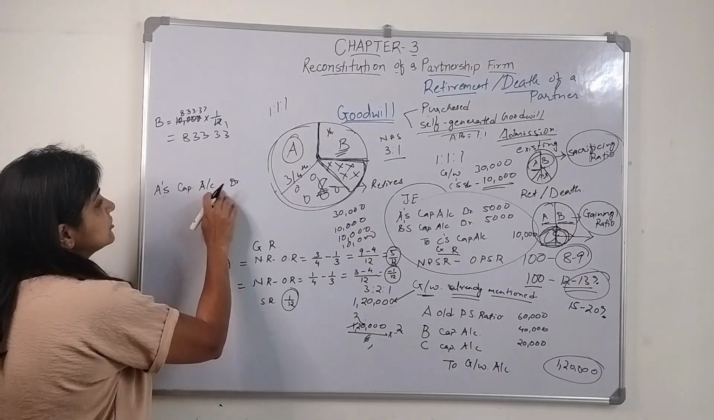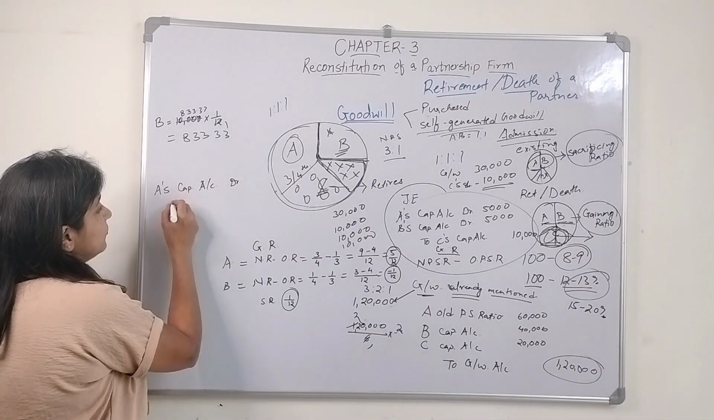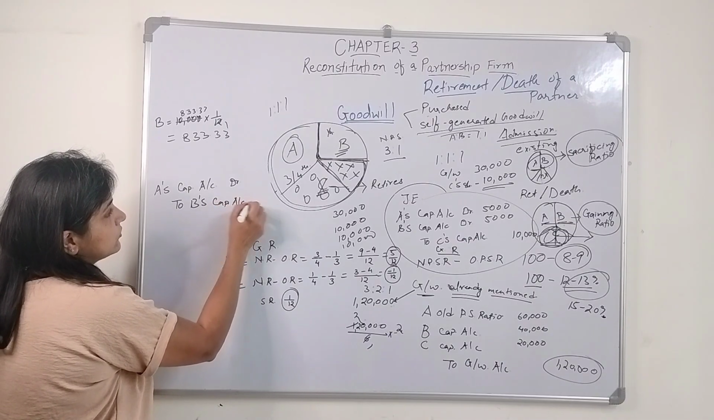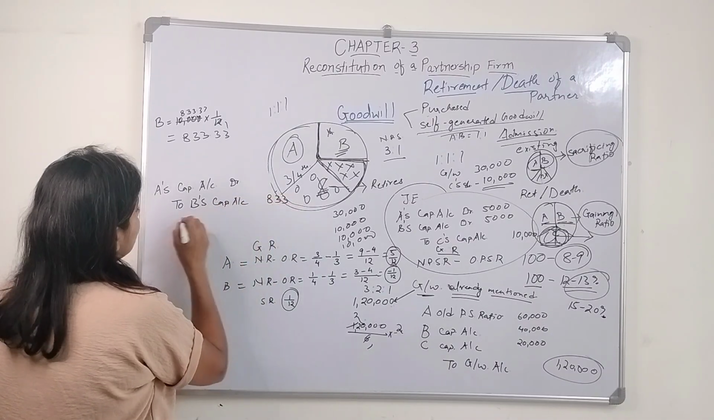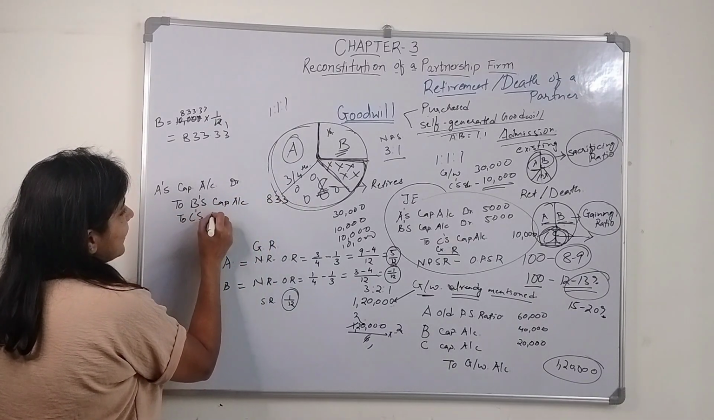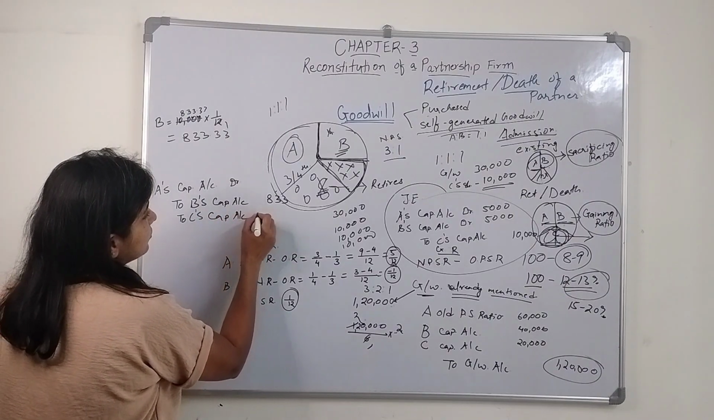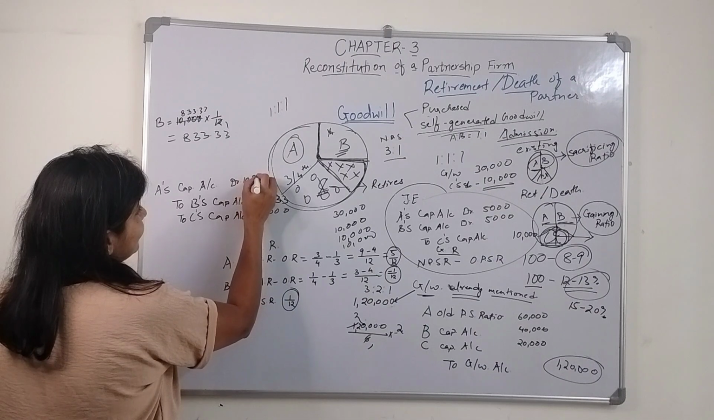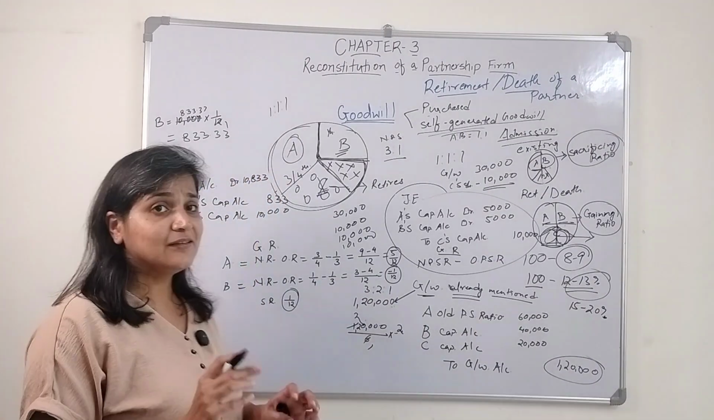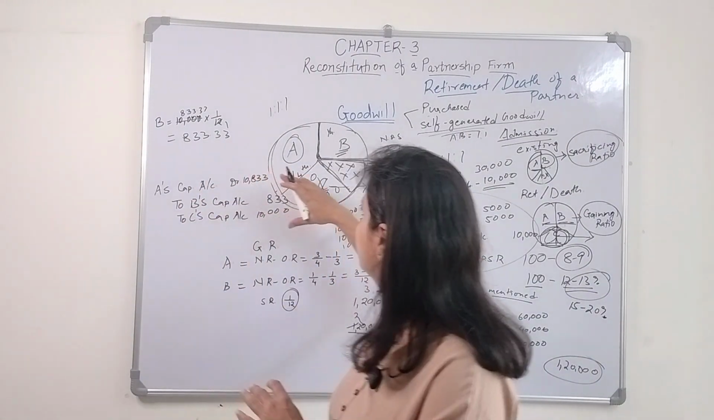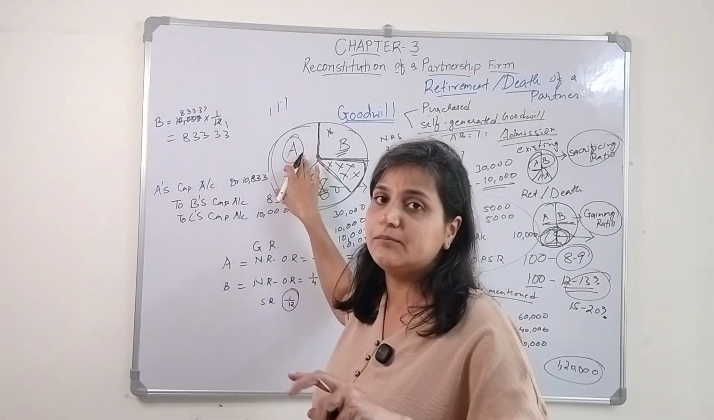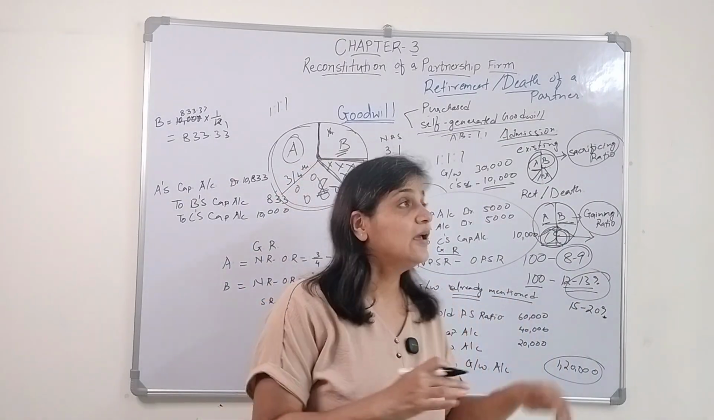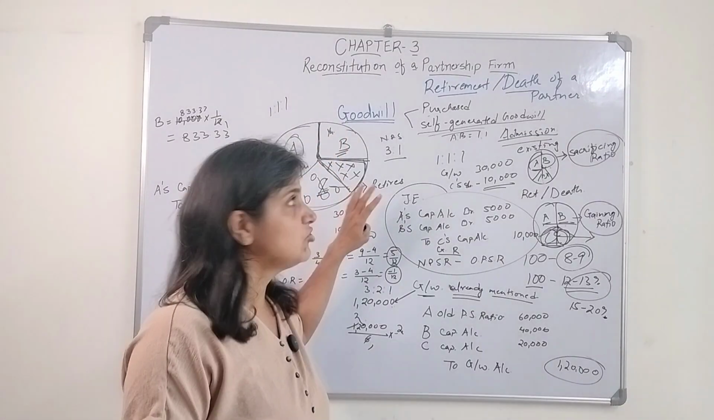So how much is A going to give as the premium of goodwill to B and C? To B's capital account, he will give 833, and to C's capital account, it is going to give 10,000. So it is 10,833. This is the situation when only one partner is gaining and both the other partners are sacrificing, right? So there could be this situation also.